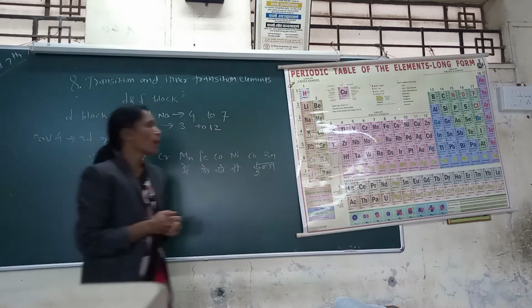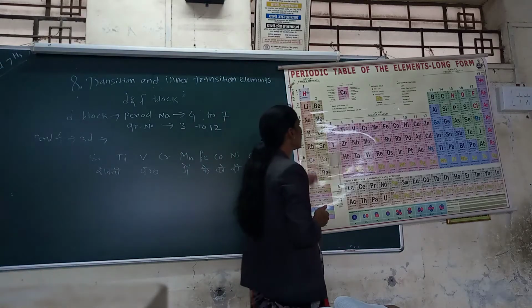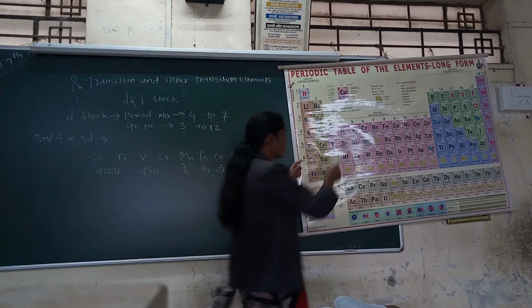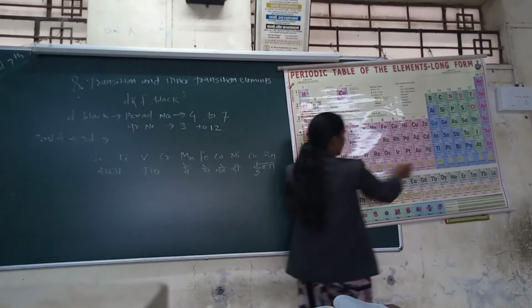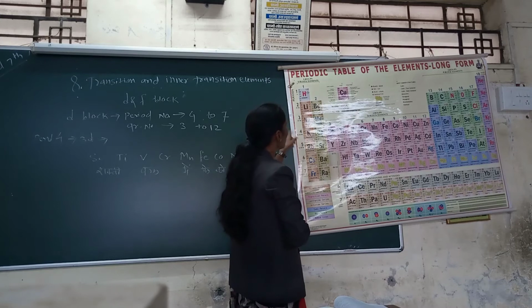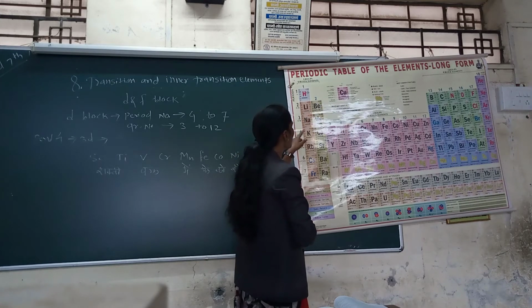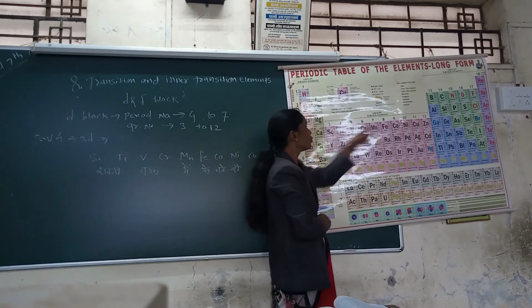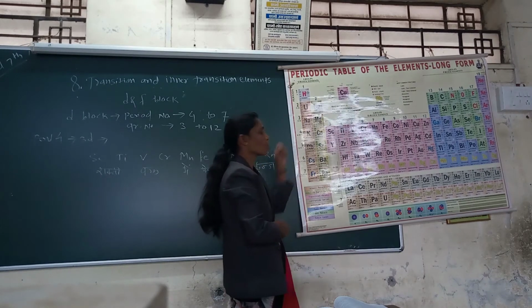From these, we start with the first period, that is the 4th period of the D block elements, which has group numbers 3 to 12 and period number 4.